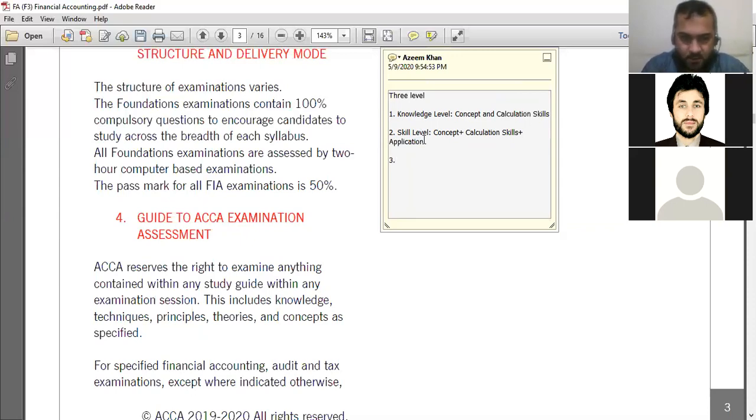Third thing, or you can say the third level in the ACCA, that is the professional level.